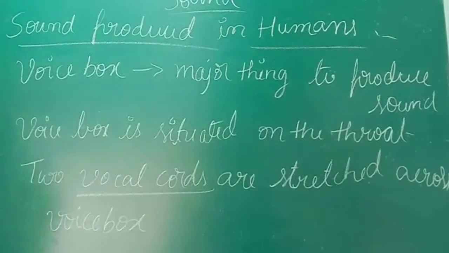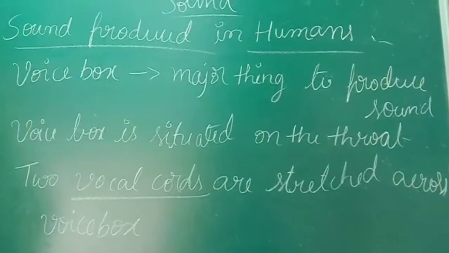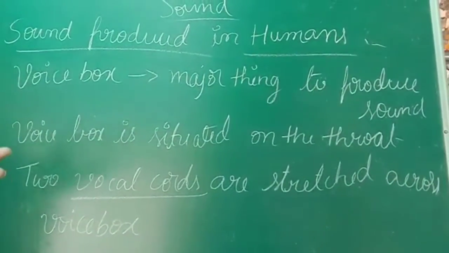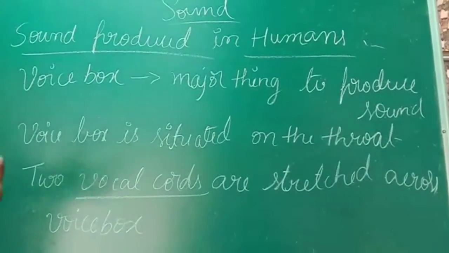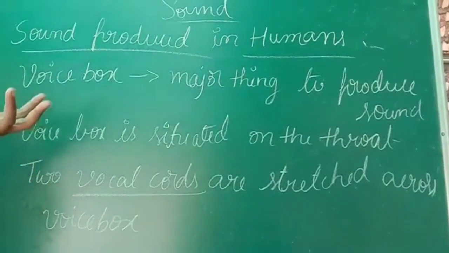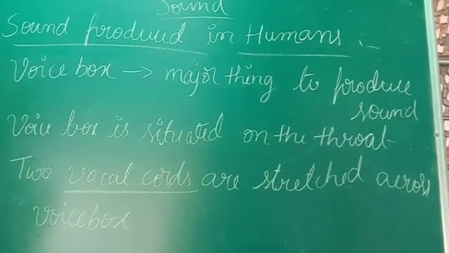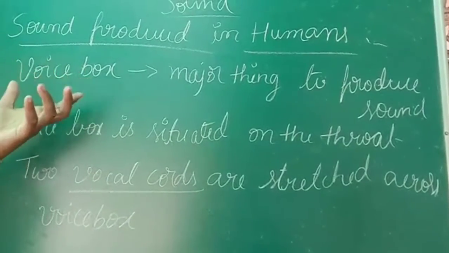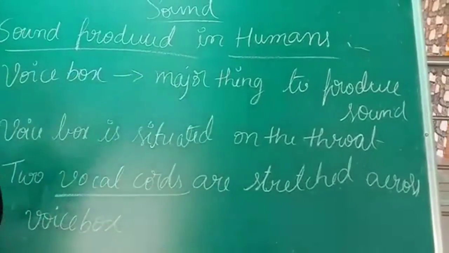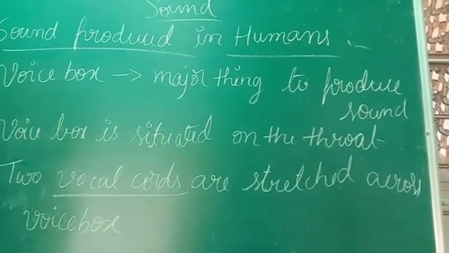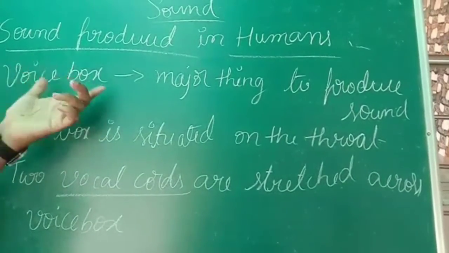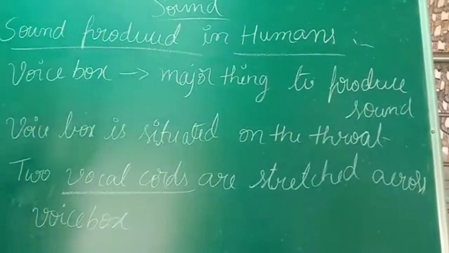Next we'll move on to how sound is produced in humans. Now we are communicating. Sound is a major thing, right? To communicate ourselves we require sound. So the major thing which helps in producing sound is the voice box. Where is the voice box situated? The voice box is situated in the throat, and it is a major thing to produce sound.